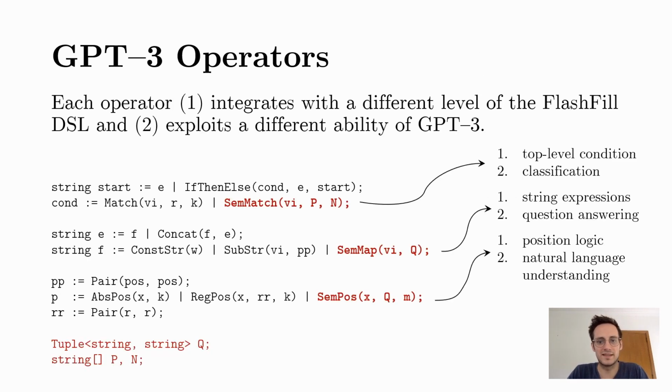We conceptualized a third matching operator that maps a string to a boolean, which can be used in top-level conditions, but I will not go into detail about this. Shown in black is a simplified Flashfield DSL, and in red we show the new operators, each of which integrates with a different level of the DSL and exploits a different ability of GPT-3. Semantic matching in the top-level condition uses classification abilities. The semantic map string expression uses the closed-book question-answering capabilities, and the semantic position operator uses the natural language understanding capabilities of GPT-3.